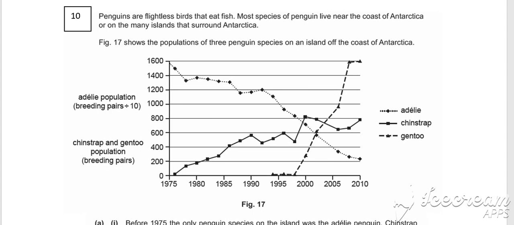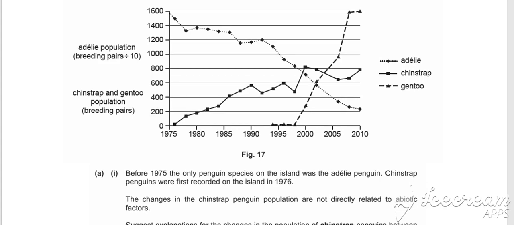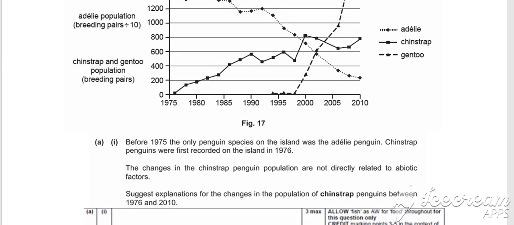And part A of the question asks: before 1975, the only penguin species on the island were the Adelie penguin. Chinstrap penguins were first recorded on the island in 1976. The change in chinstrap penguin population is not directly related to abiotic factors. So the abiotic factors are the non-living factors. Suggest explanations for the change of the population of chinstrap penguins between 1976 and 2010.